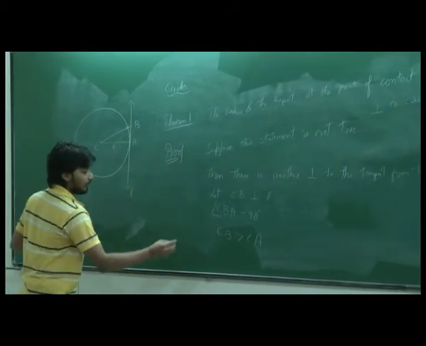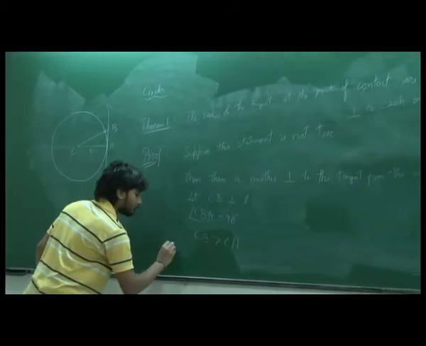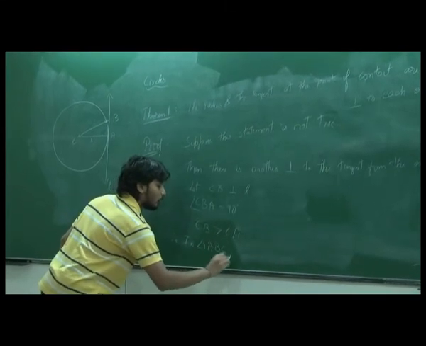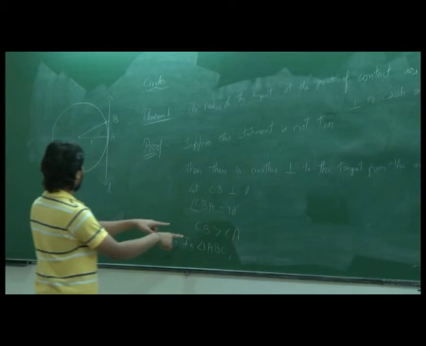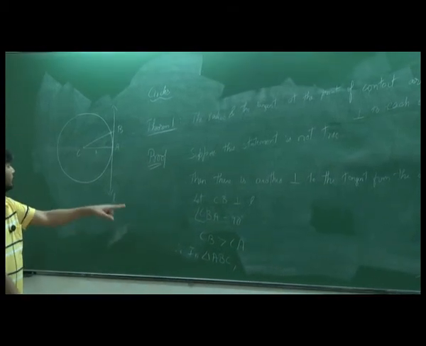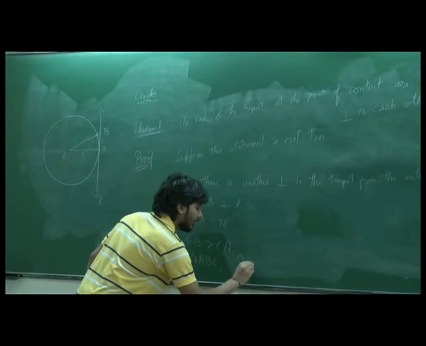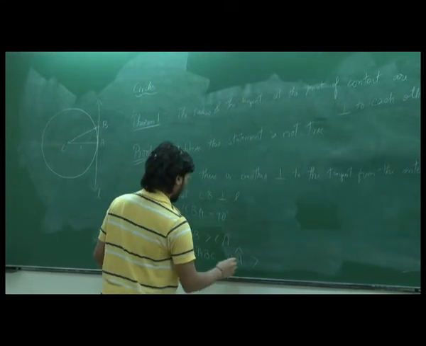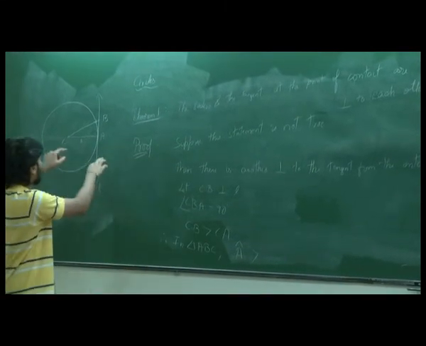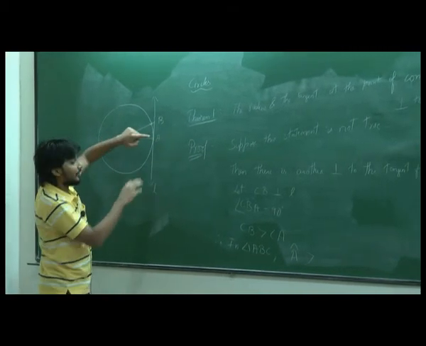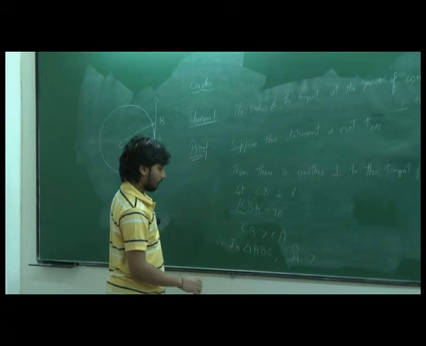So what does this mean? Therefore, in triangle ABC, what happens?